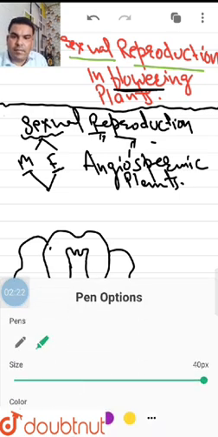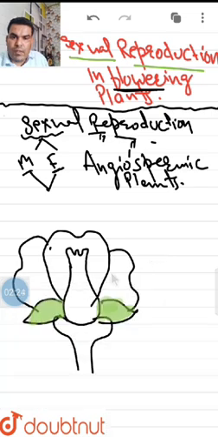Then these are the petals, and we know that petals are of red color or in any color, like this.